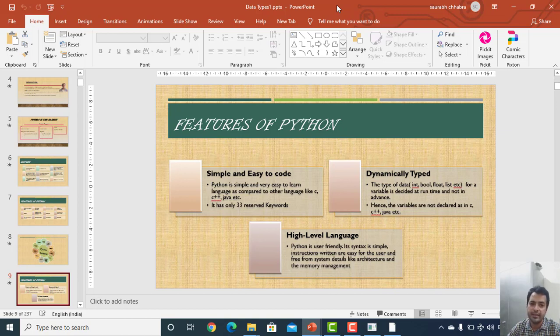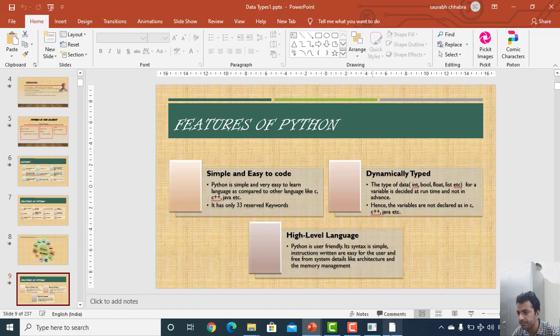Okay, so it is dynamically typed. This is the biggest difference between Python and all the other pre-existing languages, and this is the reason why Python is so popular nowadays. What happened was, in the earlier programming languages, we needed to write the whole code together, then compile that code, and then run that code. But in case of Python, we just need to have the code, and in that case we can execute each instruction solely. We do not need to have the whole set of instructions. Each instruction can be executed solely.